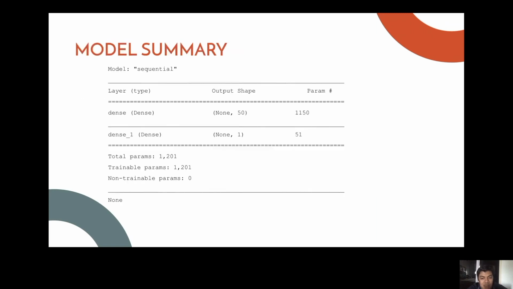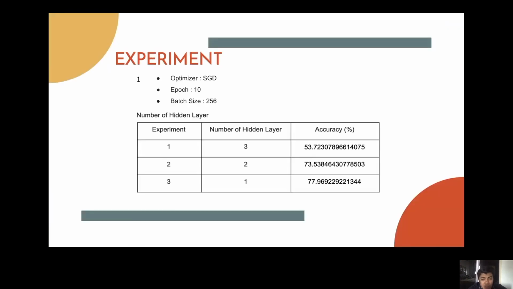So the summary of this model includes information about the layers, the output shape, and number of parameters in each layer, with the total number of parameters in the model. At the bottom of the summary, the total number of learnable parameters within the network, which is 1,201, are displayed. That Keras refers to as trainable parameters.